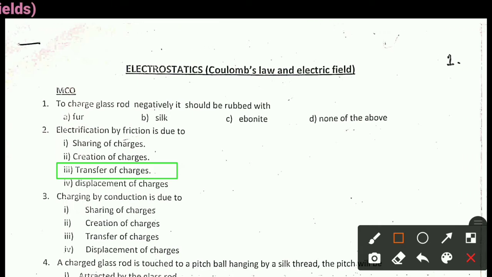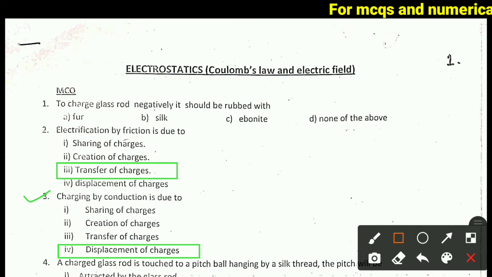Next question is question number 3. Charging by conduction is due to option 1, sharing of charges, option 2, creation of charges, option 3, transfer of charges, option 4, displacement of charges. Right answer of question 3 is option 4, displacement of charges. Charging by conduction, it is due to displacement of the charges.